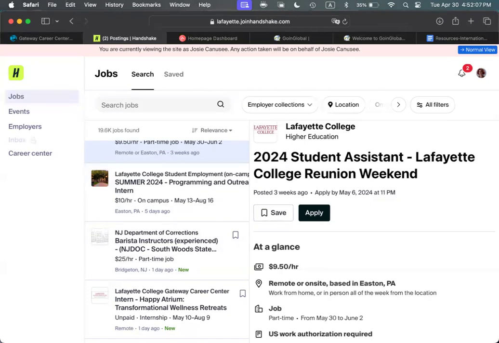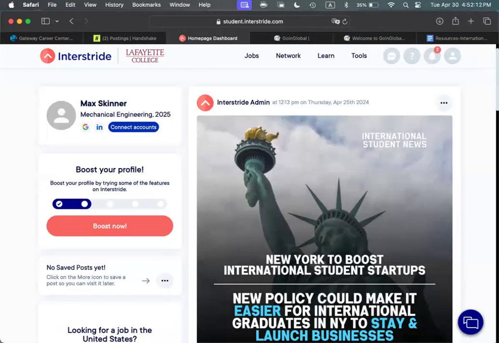We'll now access resources in InnerStride that will be useful for you. So if you go to InnerStride, Lafayette College partners with InnerStride to maximize the career-related support provided to international students. InnerStride supports international students by providing visa and immigration support, networking and mentorship, webinars and workshops, resources and services, and productivity tools and resources. Students can also leverage the extensive country insights resources to find jobs, job opportunities, as well as the cost of living, culture, immigration, travel information, and more for countries around the world.